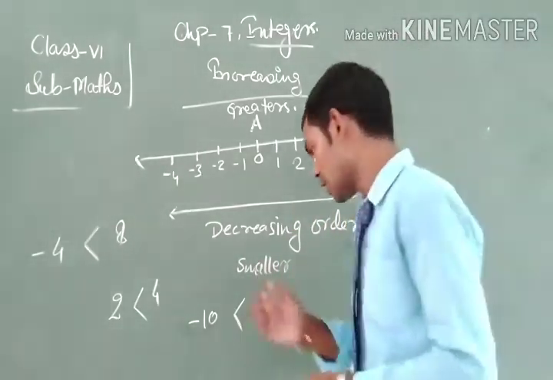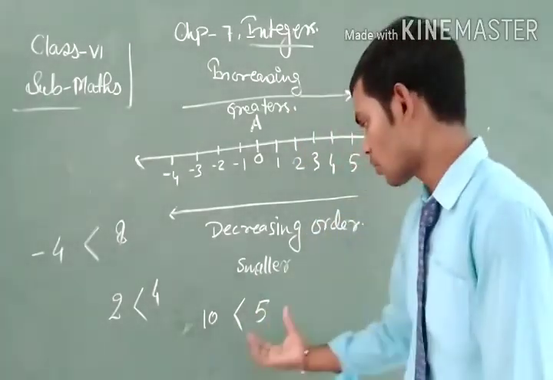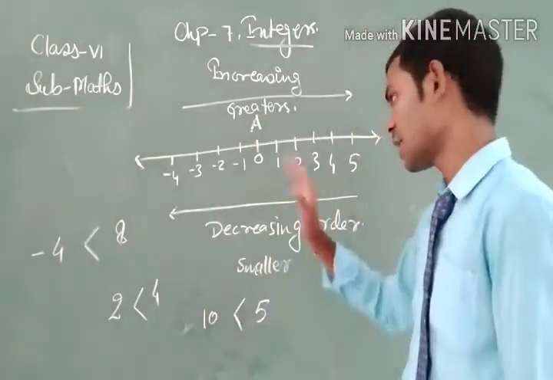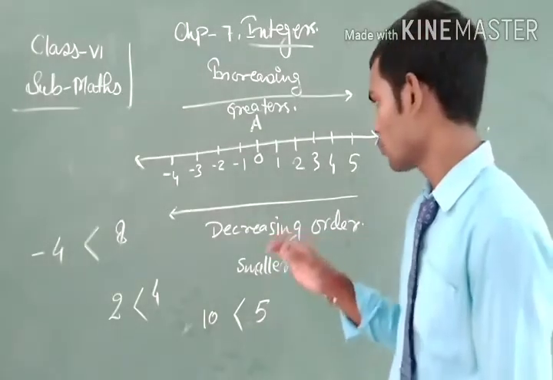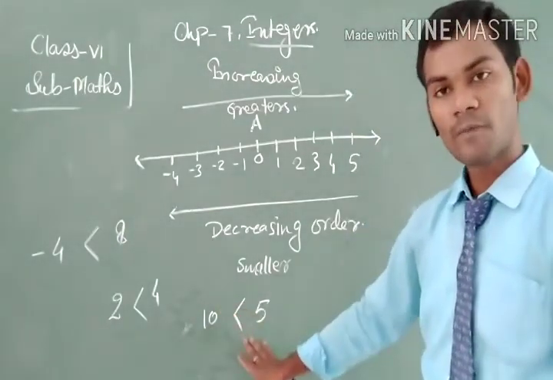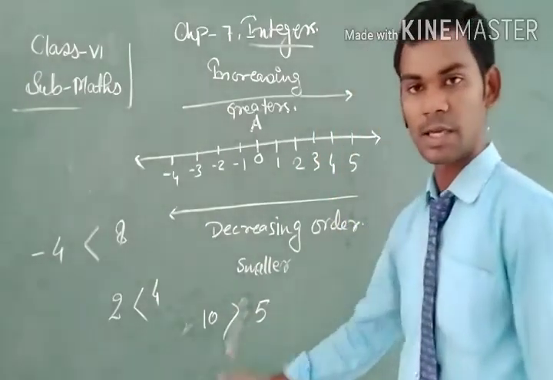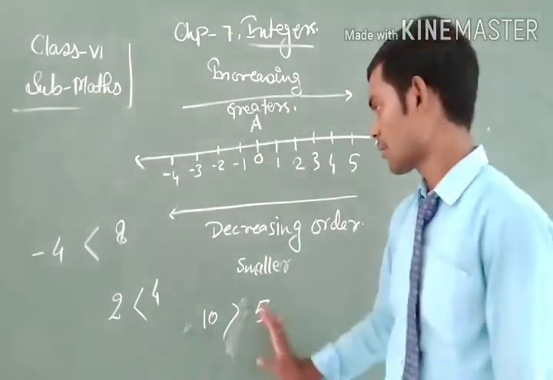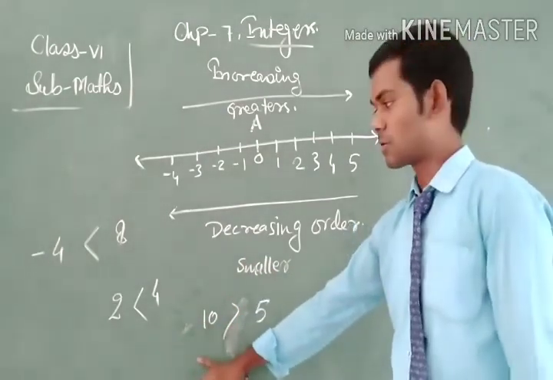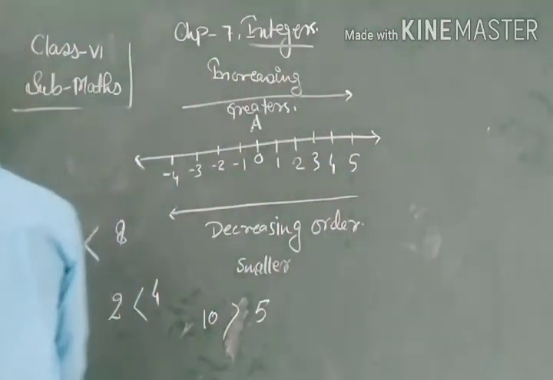Okay, if the numbers are 10 and 5, both are positive and both exist on the right side of 0. But one more important thing is that 10 also lies to the right of 5, therefore 10 is greater than 5, and the sign will be written like this. Okay students, I hope it is clear, and if a question comes like this, you can easily solve it. So let's see the next topic, the absolute value of an integer.